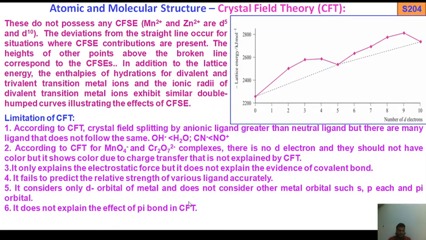It fails to predict the relative strength of various ligands accurately. It considers only the d orbitals of the metal and doesn't consider other metal orbitals such as s, p, that is px, py, pz, three degenerate orbitals each, and pi orbitals. It does not explain the effect of pi bonding in CFT.